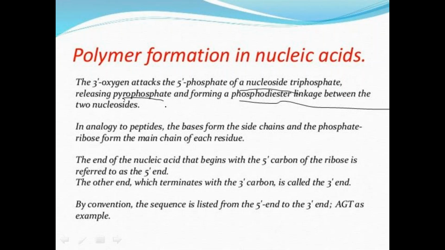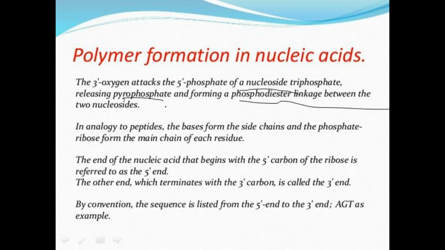In proteins, amino acids are the building blocks, whereas in carbohydrates, sugar units are the main building blocks. In the nucleic acid, the sugar phosphate is the main backbone.